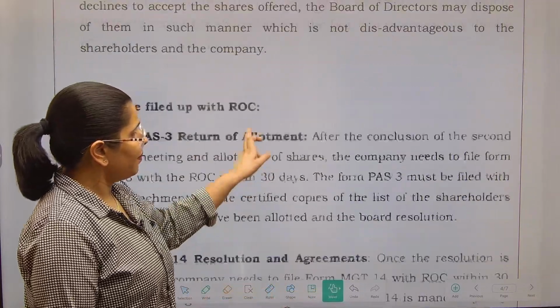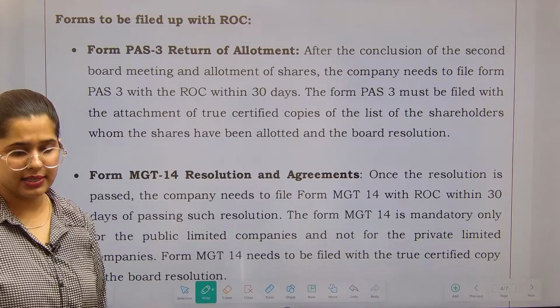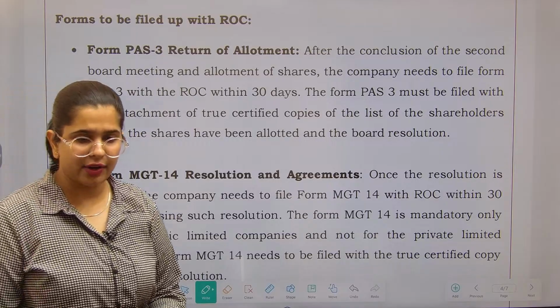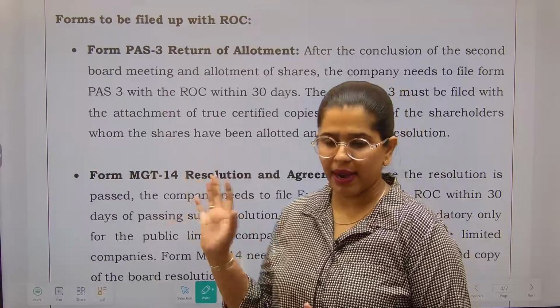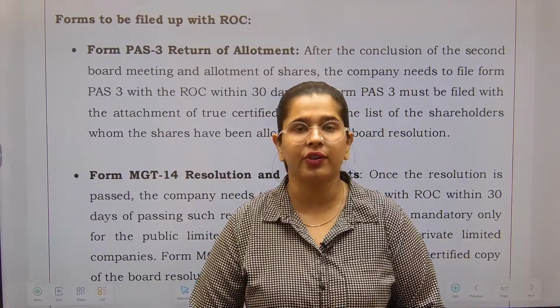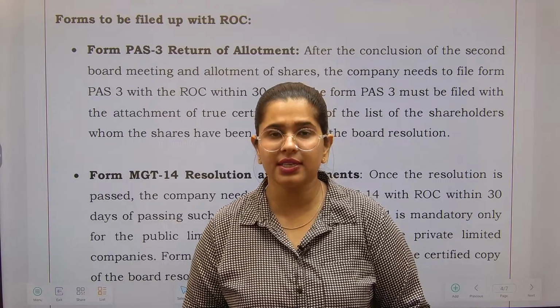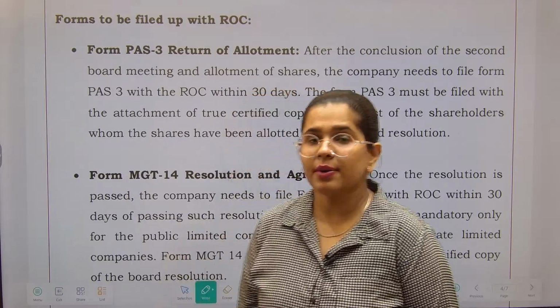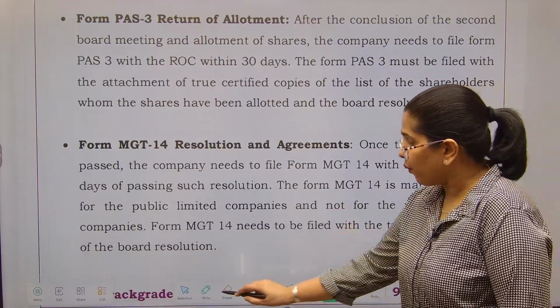Now, some key information that is important to understand over here, while you are offering the right shares, this particular part has been taken from the Companies Act, right? What are the forms that you have to file with the ROC? ROC is Registrar of Companies. So, number one, form MGT 14. MGT 14 is the form which is filed with the ROC.